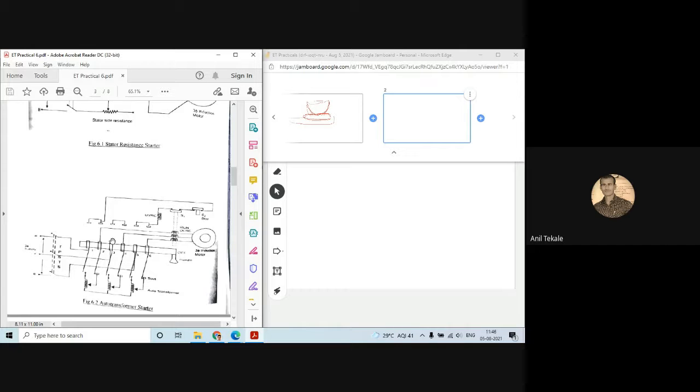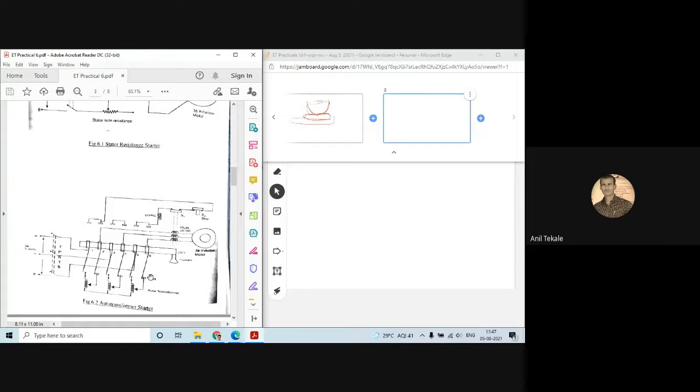So what will it do? With that three-phase auto transformer, you will reduce the stator voltage, whatever the applied voltage, and that auto transformer has multiple taps also. So due to that tapping, it can change the voltage. Okay, so whenever the voltage can be changed, at that time you can see